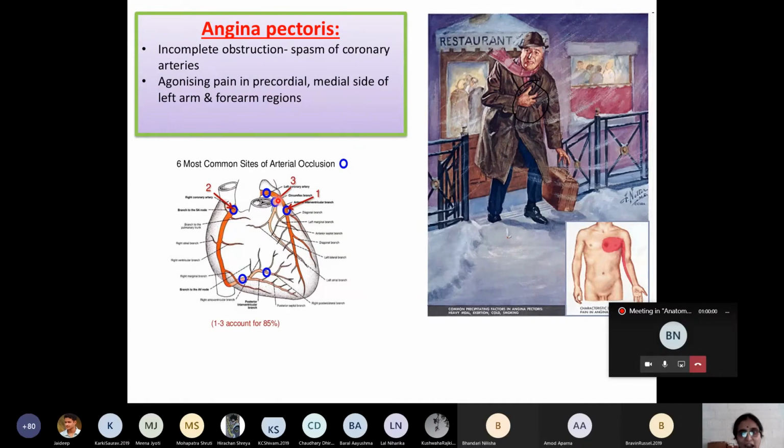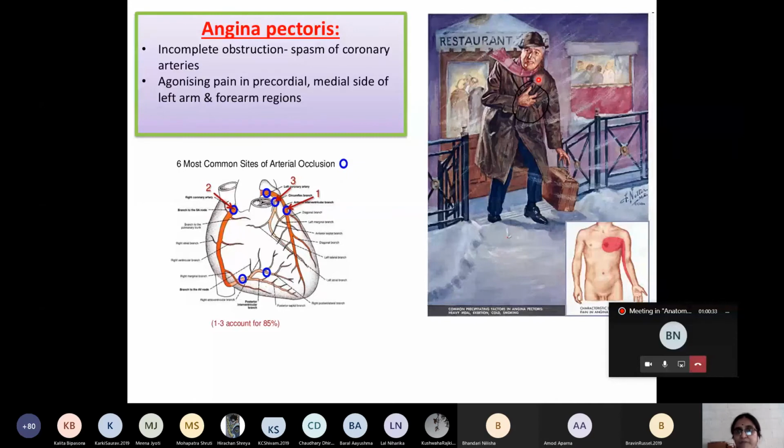As a result, on exertion, the person will feel moderately severe pain in the precordial region. What sort of pain? The typical angina pectoris pain is a constricting or gripping retrosternal pain in the left part of the chest wall, which may also refer towards the medial side of the arm, forearm and hand. Sometimes it may also refer towards the left side of the neck.